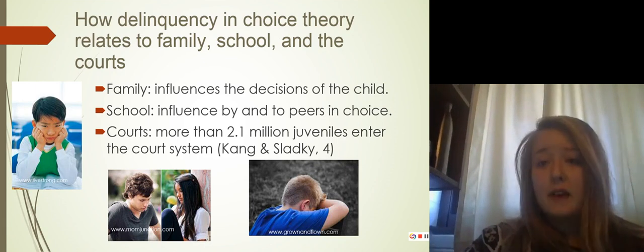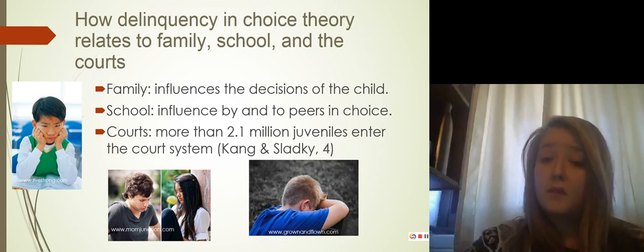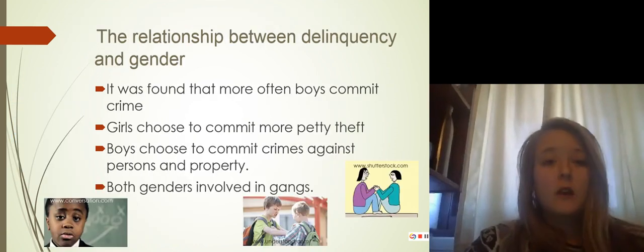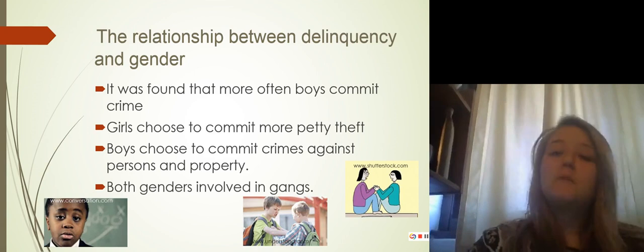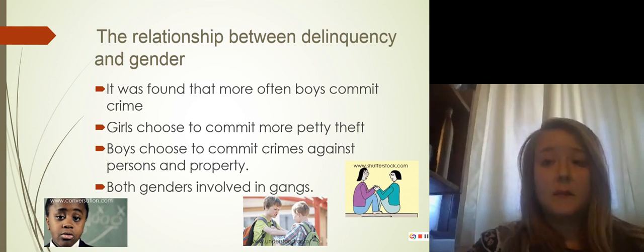This means that police-juvenile relations will be strained because they are too busy combating the culture where choosing crime is normal for many delinquents. The relationship between delinquency and gender. Our text explains that boys commit more crime on average than girls. This is the same in choice theory.